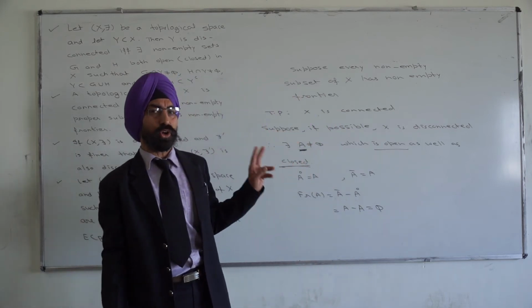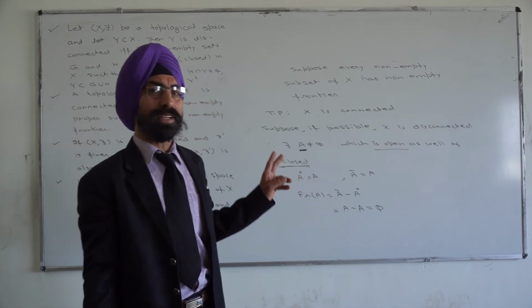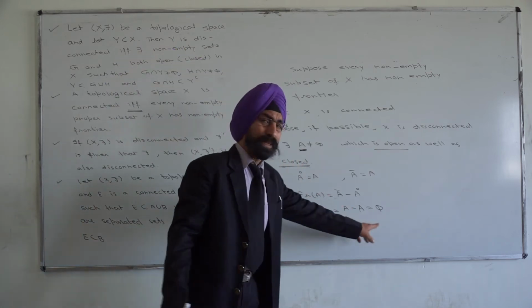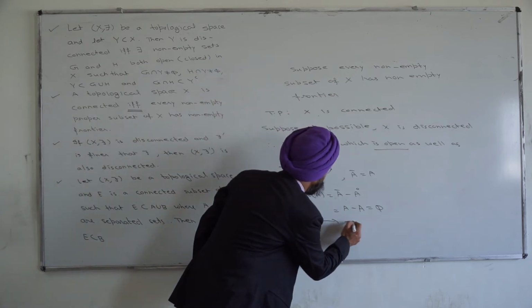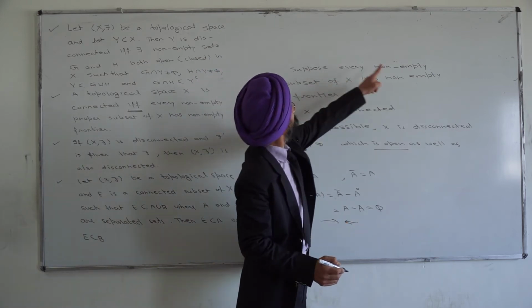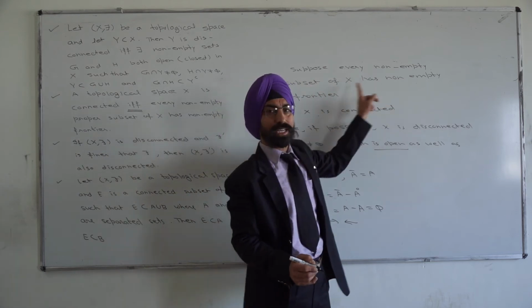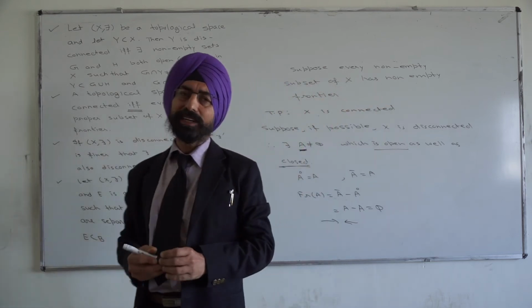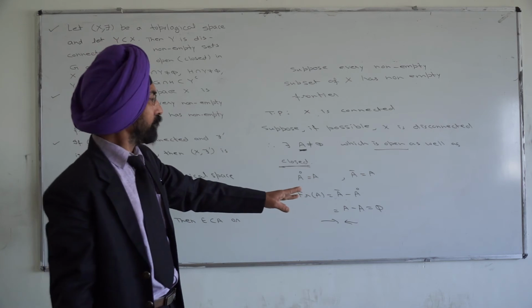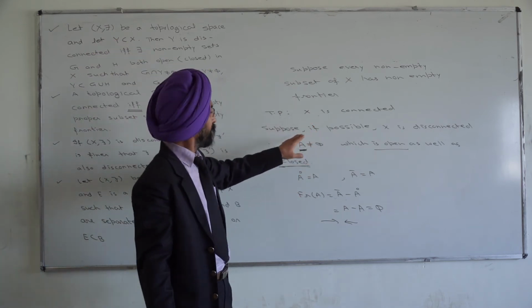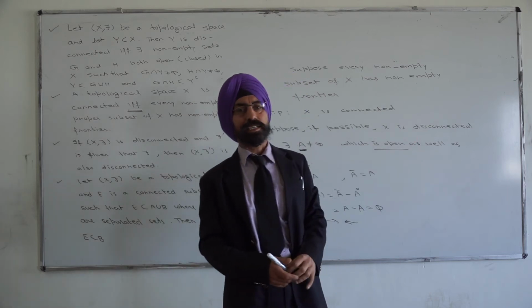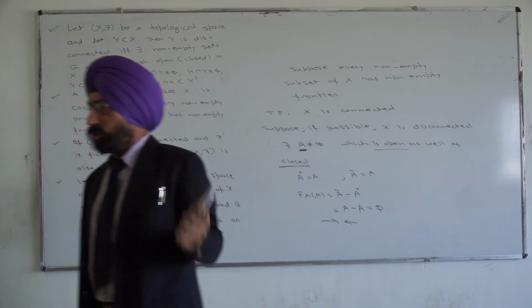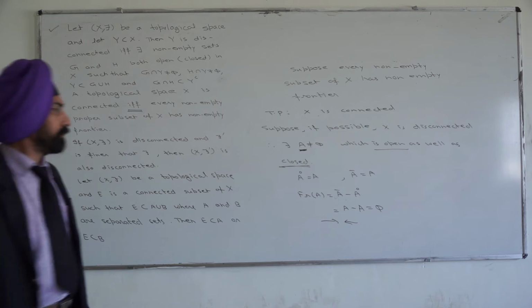That means we have a non-empty proper subset of X which has empty frontier, which is again a contradiction to the given hypothesis that every non-empty proper subset of X has non-empty frontier. So we arrive at a contradiction, and this contradiction is because our supposition is wrong. What we have supposed, that X is disconnected, is wrong; therefore it must be connected. So now we move on to the next theorem.